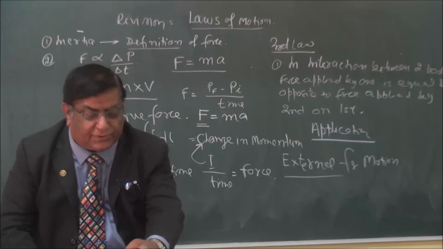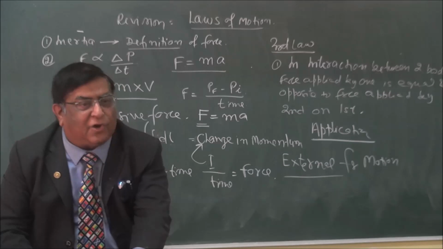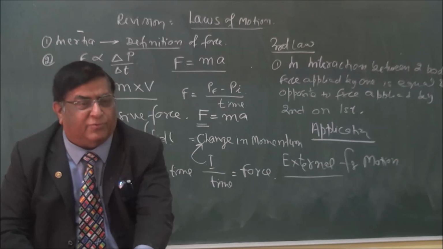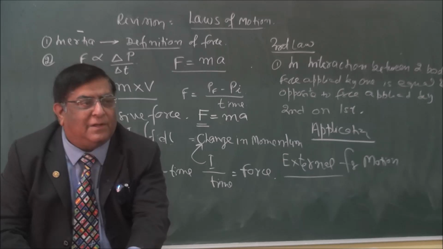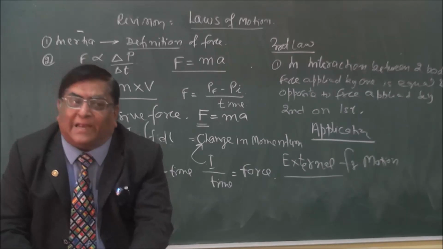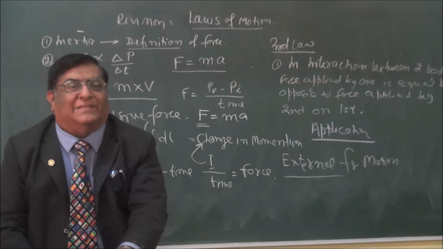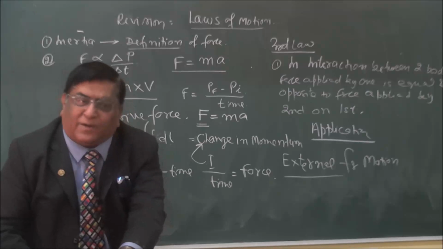I put it here. Apply the force. 1 Newton, it has not moved. 2 Newton, not moved. 3 Newton, it moves. Why has it not moved in 1? I am applying 1 force and it is not moving. That means my force is being balanced. Who is balancing it? There has to be a force opposite to it.